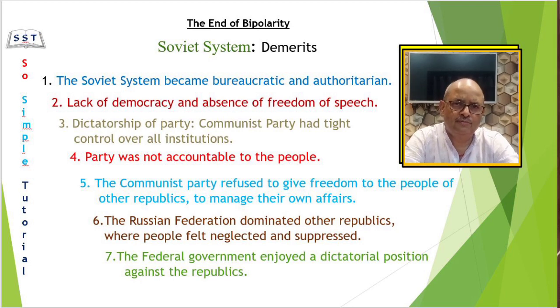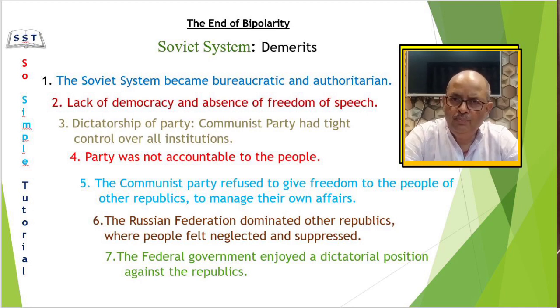Just think yourself. When all activities are brought under state control, how can there be any scope of personal liberty? All people became servants of the state. There was no free will. They did not allow freedom of speech to people. That means people got equality, but they had to pay a price. They got equality at the cost of liberty.